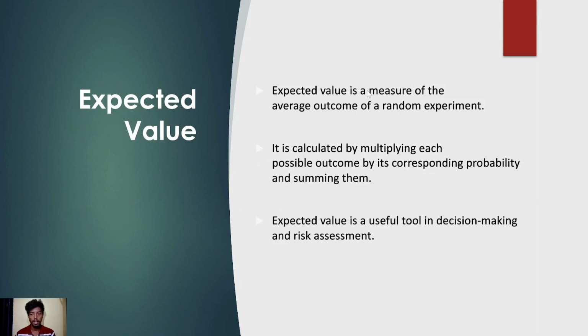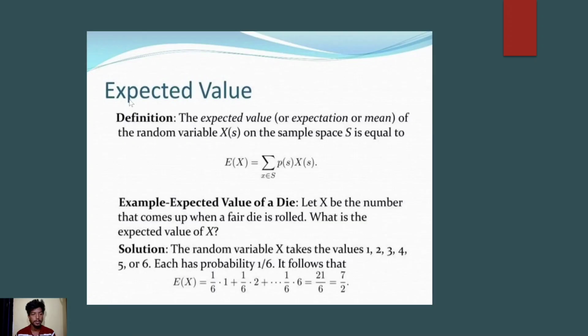Expected value. Expected value is the measure of the average outcome of a random experiment. It is calculated by multiplying each possible outcome by its corresponding probability and summing them. Expected value is a useful tool in decision making and risk assessment. The expected value, or expectation, or mean of a random variable X on a sample space S is equal to the summation over s belonging to S of p of s times X of s.